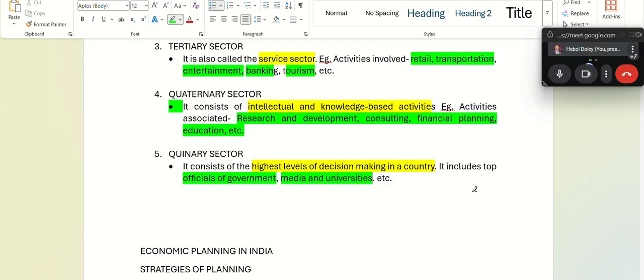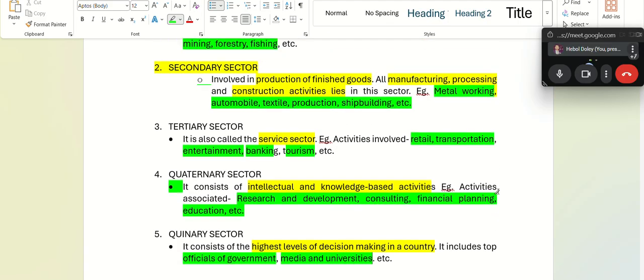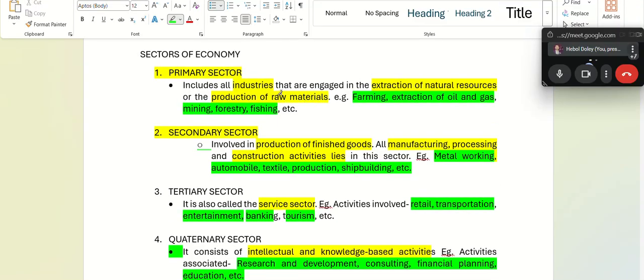So please mark the examples from this topic. They are sometimes asked for match the following. So you have to remember the examples. You have to know what each does also. From primary sector, anything that is engaged in production of raw materials, from a sugarcane plantation, we get sugarcane. That is primary sector. From sugarcane, we get sugarcane juice and bottled inside a bottle.